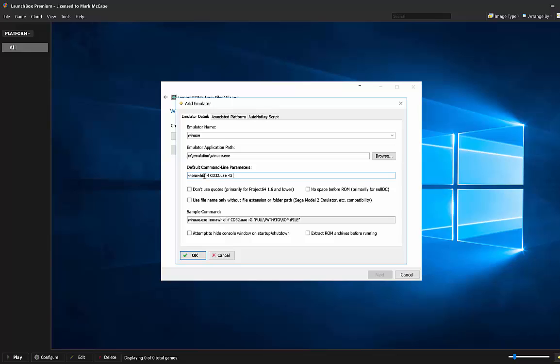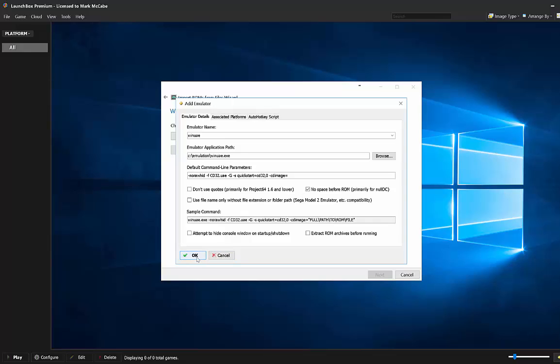Put the G switch and a small S switch. Want to quick start equals CD32, 0, dash cdimage equals. Now it's very important you tick the no space before ROM